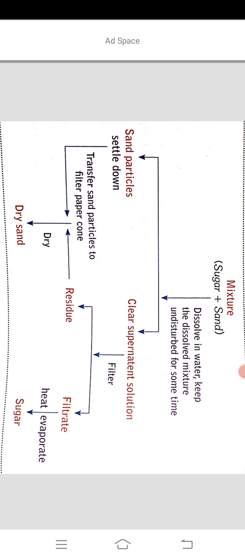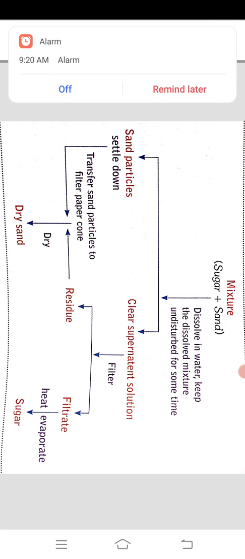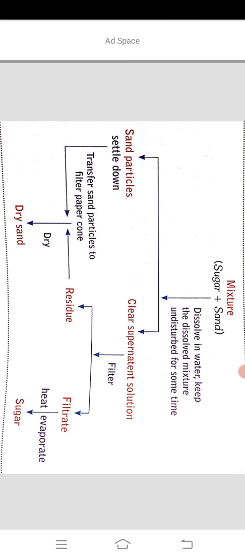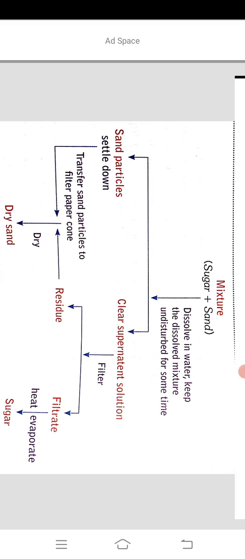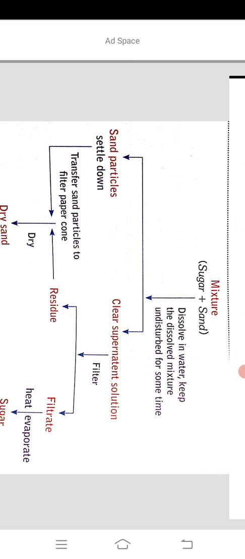Now with the filtrate, we have to heat this filtrate, because if we heat it, the water particles get evaporated and we get only sugar. So by using various methods of separation, we can separate different components from a mixture.